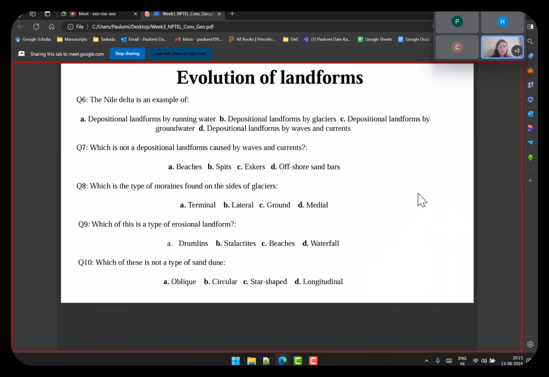And the last set of five, which is again not very difficult. Delta or the plains, these are all depositional landforms. Delta, river, Gangetic plains, all these are depositional landforms formed by rivers or oceans or sea waves.